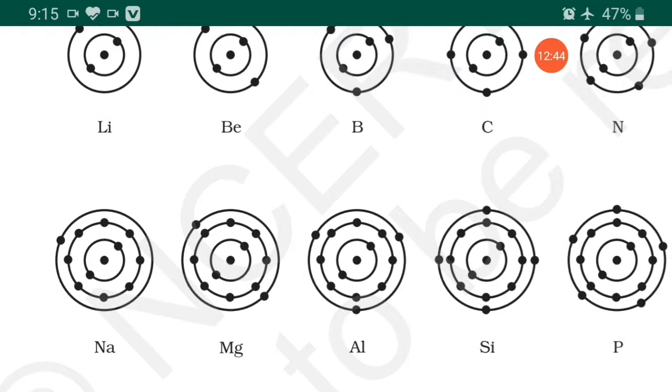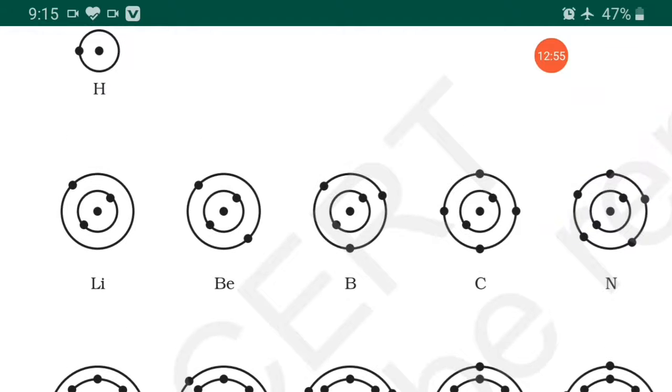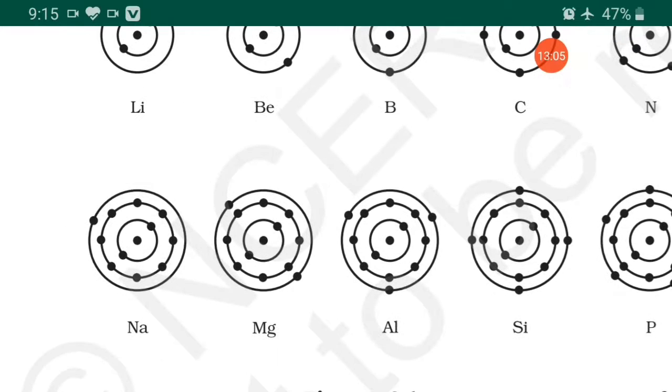That also you can draw. 2 electrons in one cell and 8 electrons in second cell. So 2, 8 in neon. So for that, hydrogen and helium also you can draw: hydrogen, helium, lithium, beryllium, boron, carbon, nitrogen, oxygen, fluorine. Then you can come to the 10 number, neon.